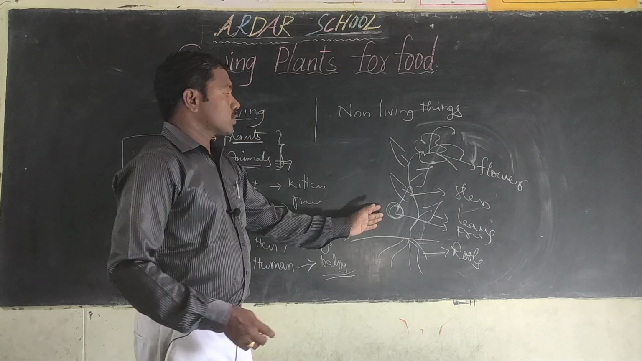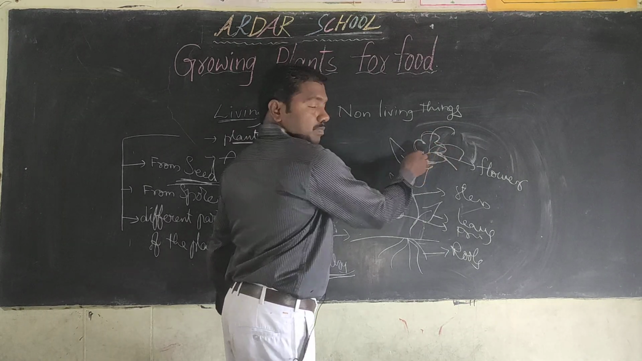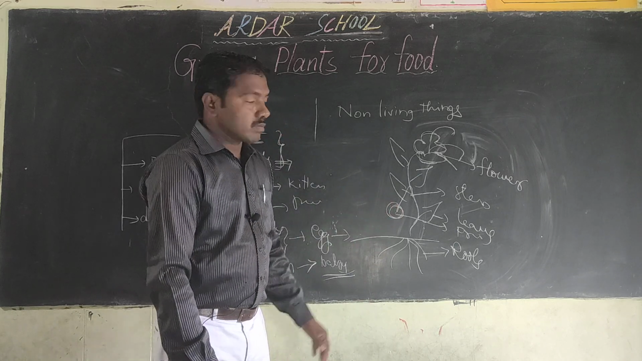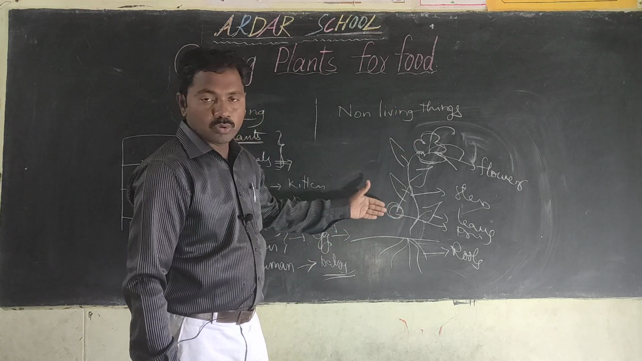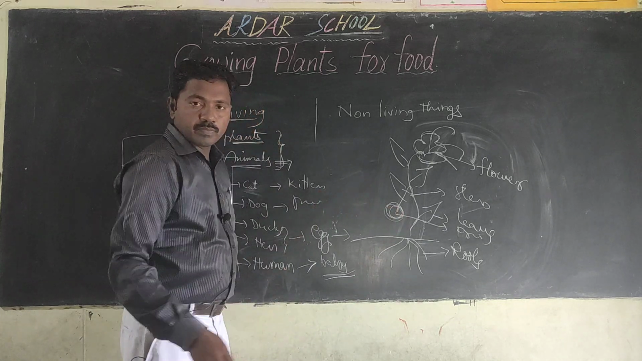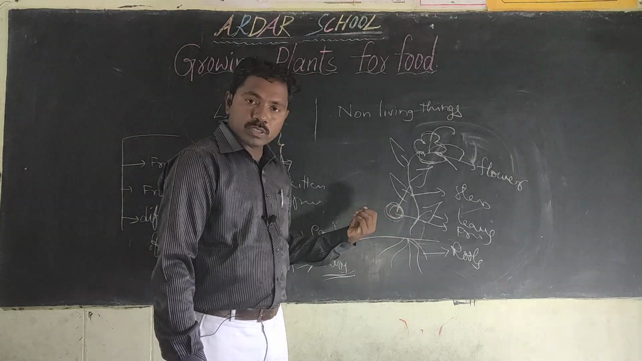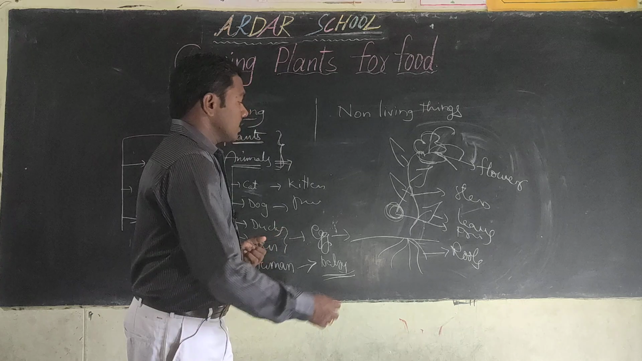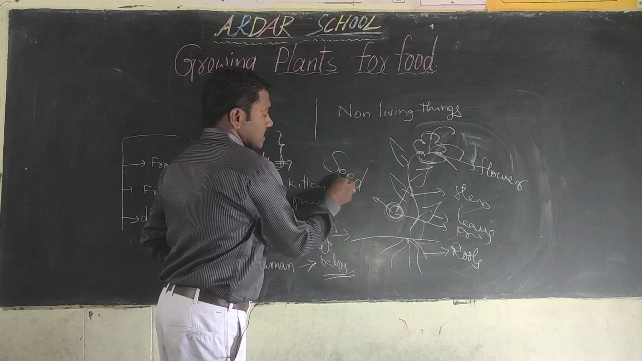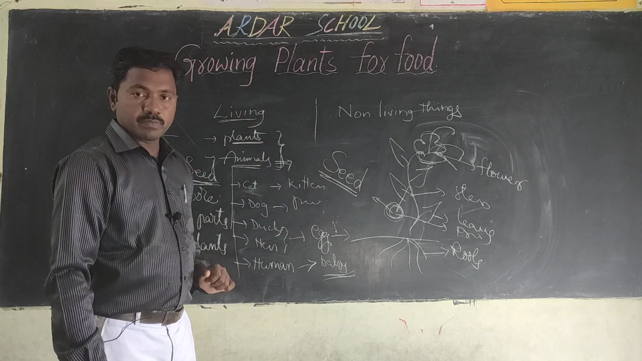Okay children. After fertilization, the flower is turned into fruit. If you observe the fruits, what can we observe inside? Seed is present. Inside the fruit, we can observe seed.